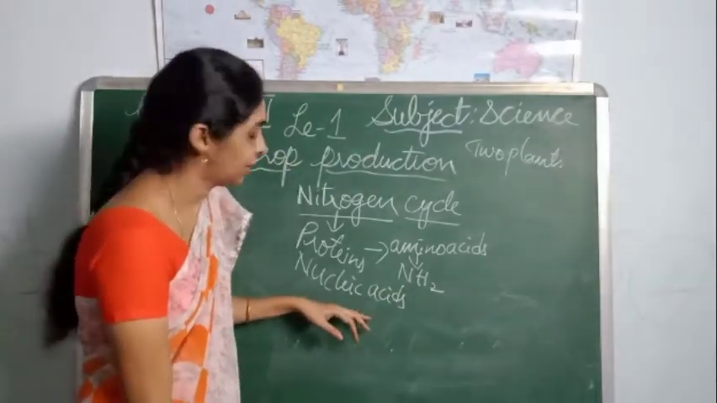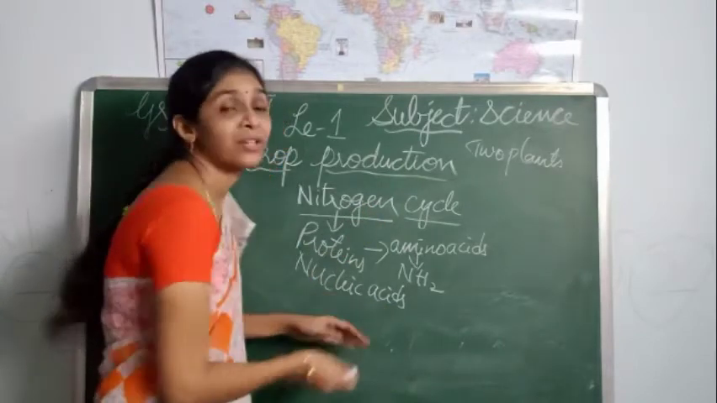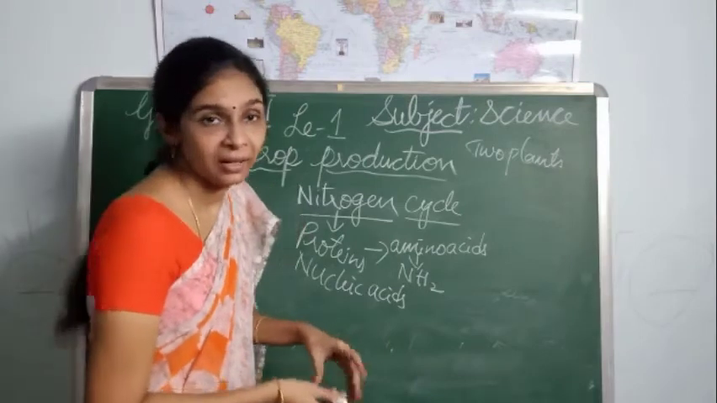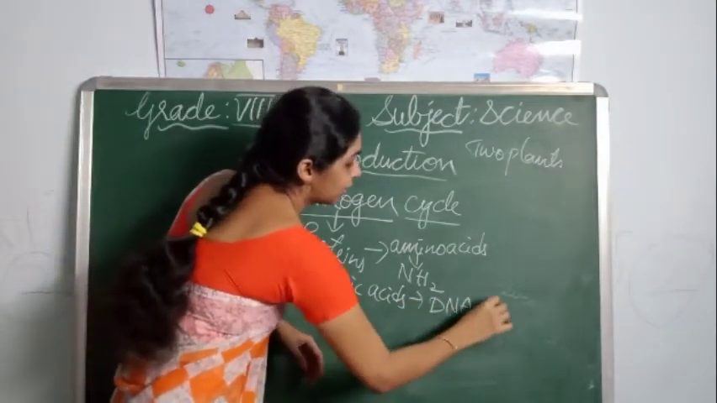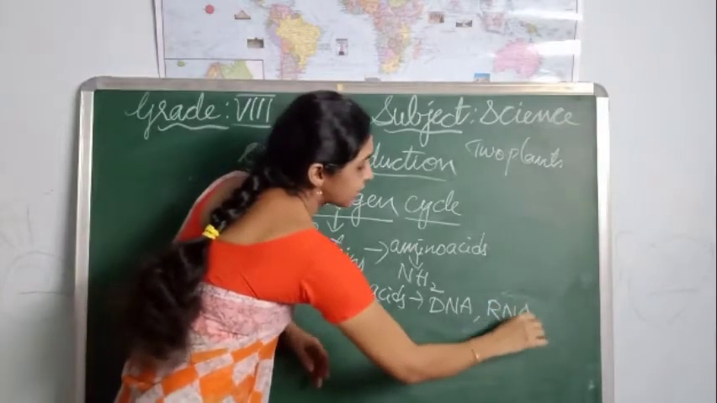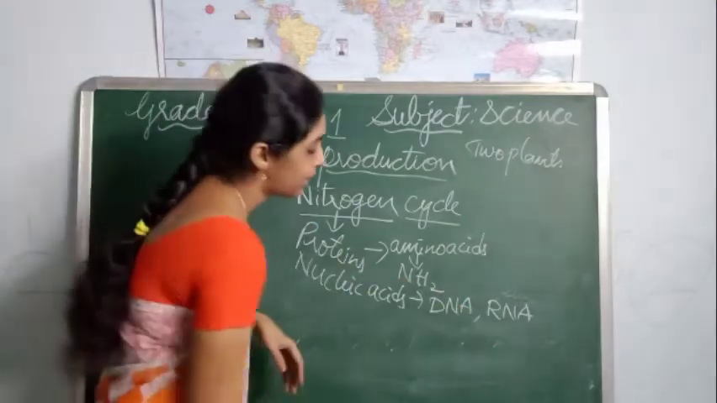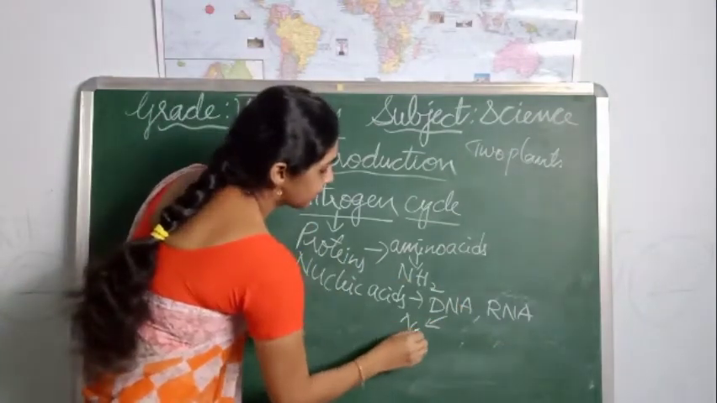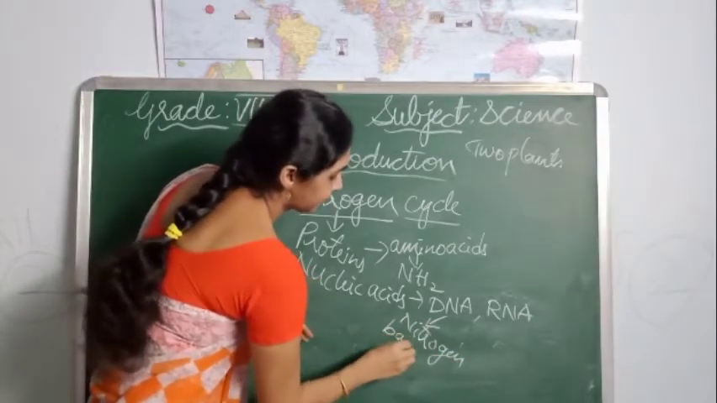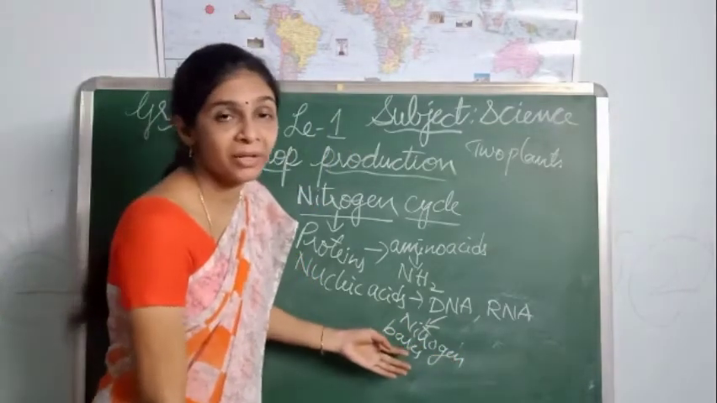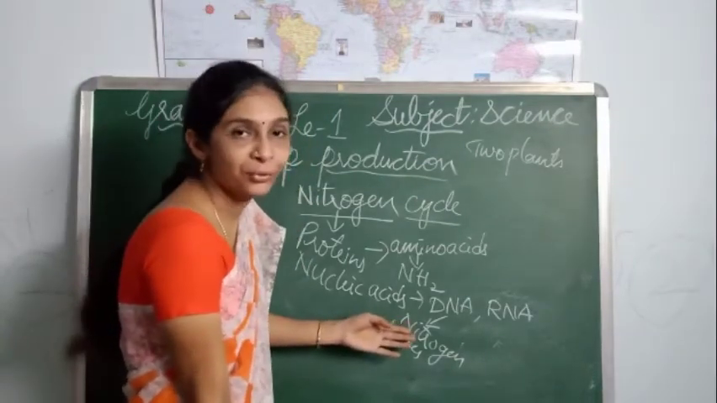Nucleic acids. How do these nucleic acids require nitrogen? Do you know, children, the DNA? Yes, DNA and RNA are the two types of nucleic acid present in our body. And DNA and RNA are made up of nitrogen bases. The name itself tells us that nitrogen bases contain nitrogen.